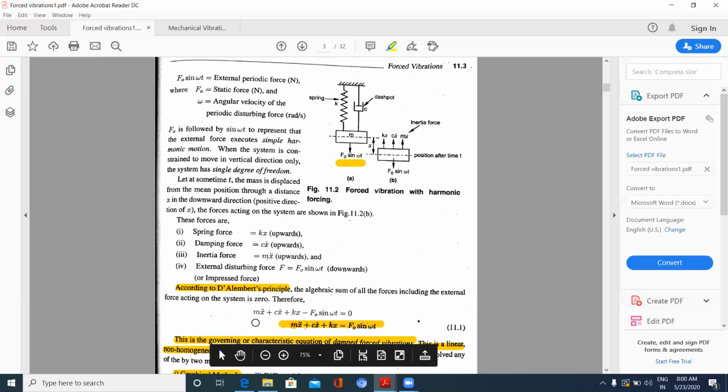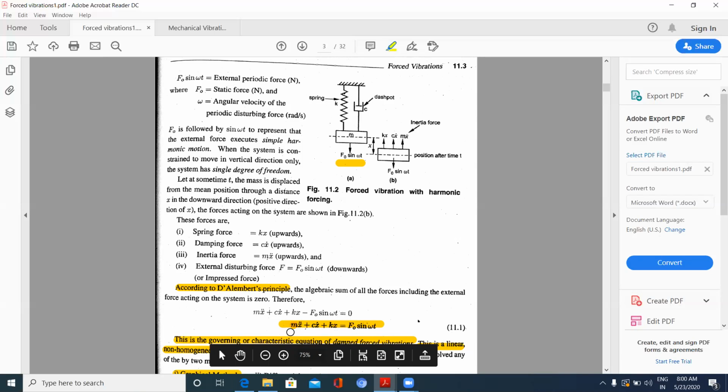So, what are the forces? Mx double dot, plus Cx dot due to damping, Kx due to the spring, and applied force F naught sin omega t. As it is acting downwards, I have taken it as a minus sign. So, the sum of these forces should be equal to 0.